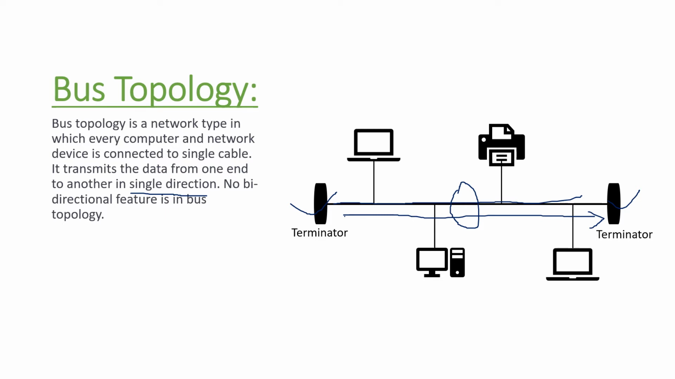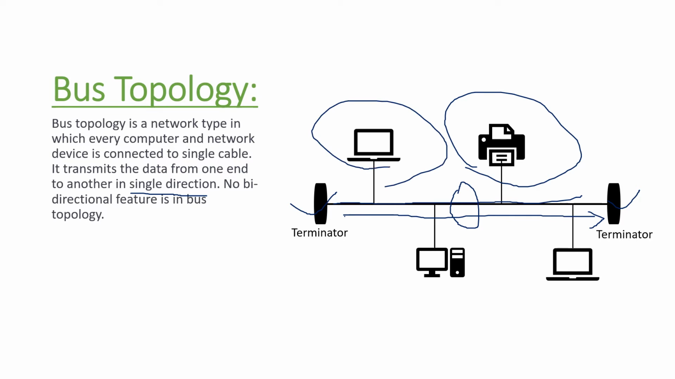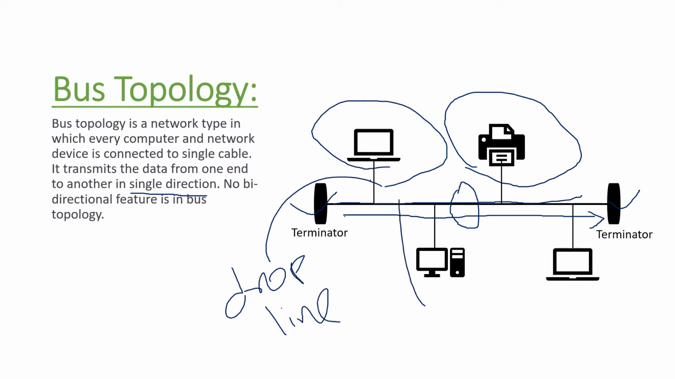Here each device, any number of devices, is connected to the main cable through a cable which is called a drop line or drop cable. This is called the main cable. As we see here, n number of devices can be connected easily. This is the bus topology in simple terms.